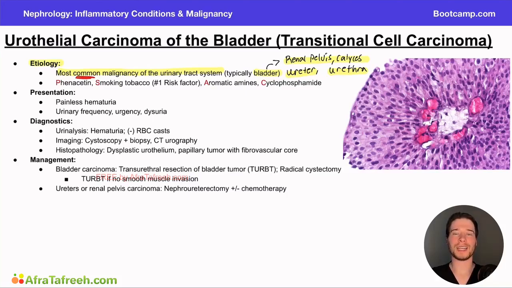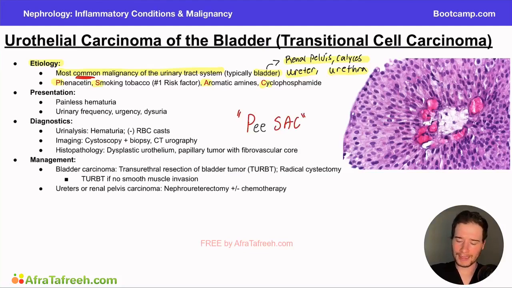So when we think about the things that can cause this presentation in a patient, there's a really good memory aid that starts with PSAC, which we will remember as PSAC to help us remember some of the causes. The P in our memory aid stands for phenacetin. So phenacetin is a formerly used fever reducer. However, it's actually been pulled from the market in both the United States and in Canada. And so it's less likely to be the answer or the presenting cause of a patient on a current question stem. However, it is a medication that was formerly used that can lead to this type of cancer in a patient.